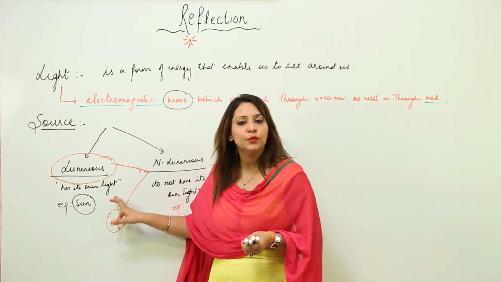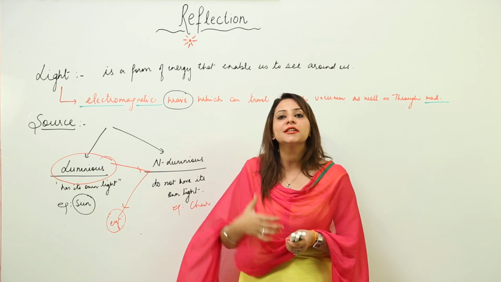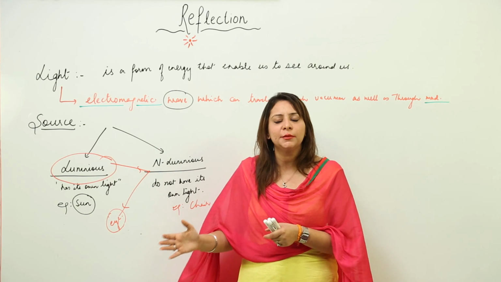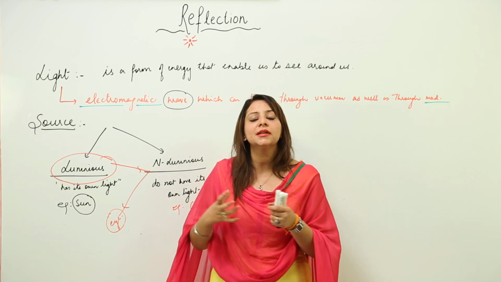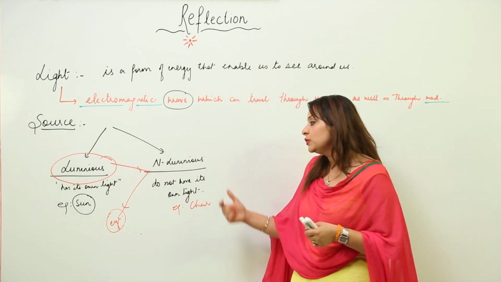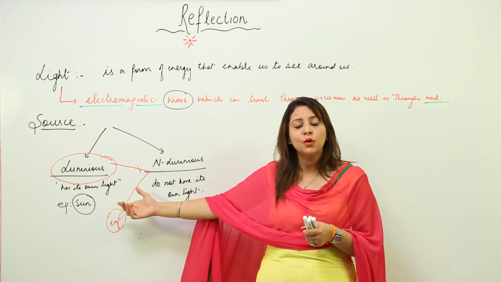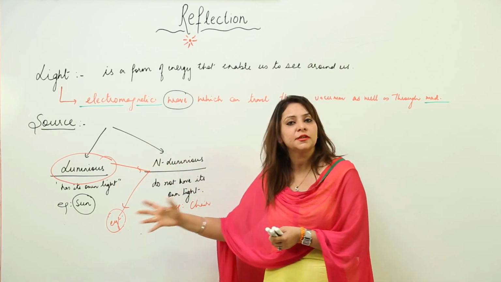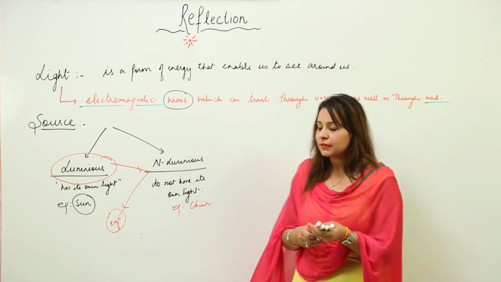So luminous is that which has its own light. Example, sun. You can see the sun clearly because the sun has its own light. But it appears to be big or small, that is a different part, because it is far from us. But otherwise you are able to see the sun because it emits its own light. Non-luminous are those which do not have their own light. If you want to see a non-luminous object, there should be a luminous object present around so that its light can be reflected by it, and the reflected light is perceived by us. So this is what luminous and non-luminous mean.